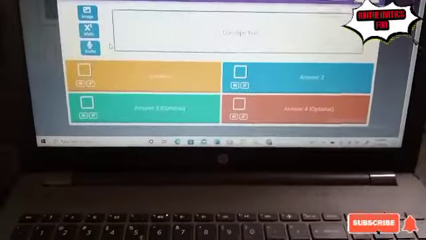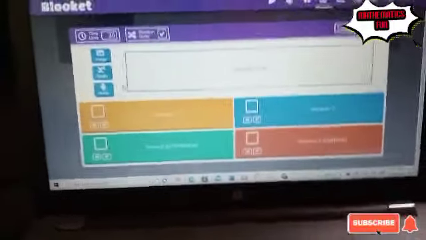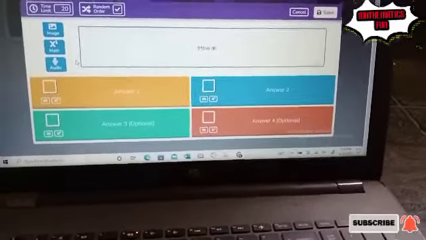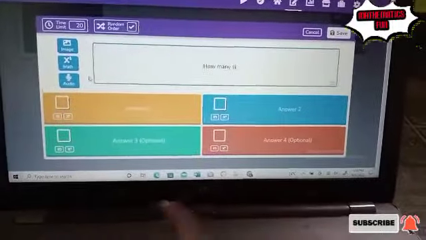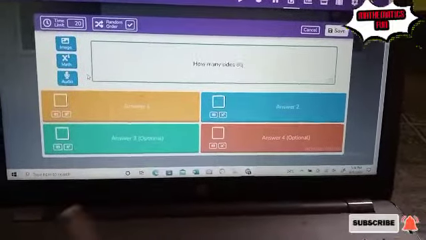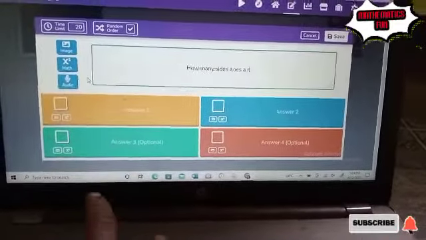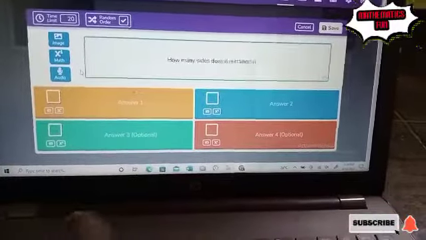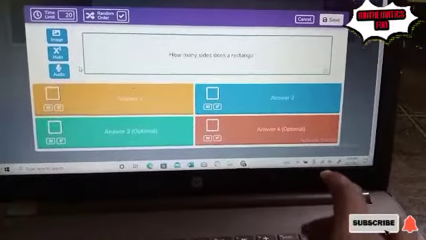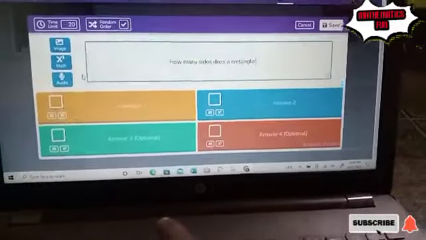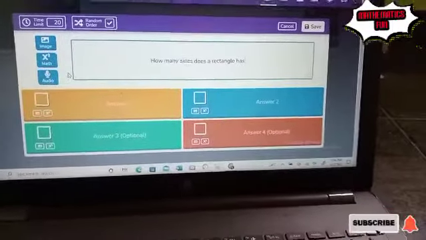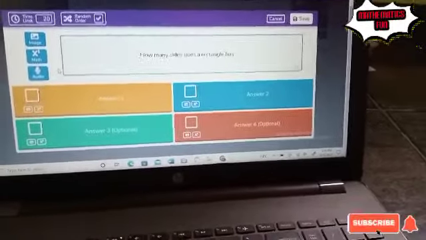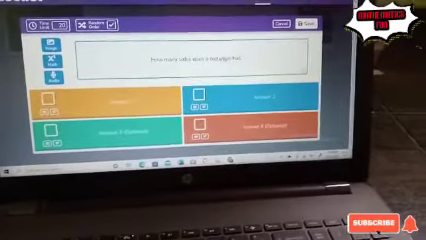Then you can add another question again. Okay, sorry, let me start with the capital letter. How many sides does a rectangle have? This is the question. So this is my question.